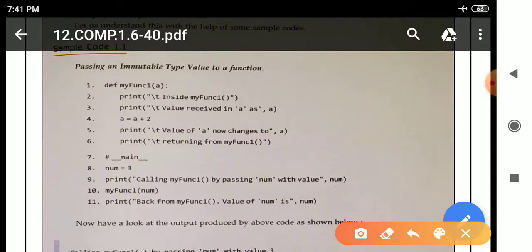In this code, see the heading: passing an immutable type value to a function. It means that in this program we are passing an immutable type value to a function.